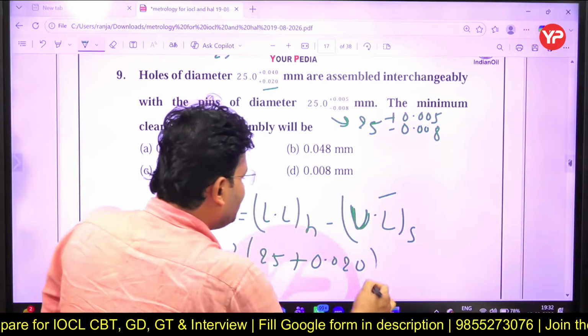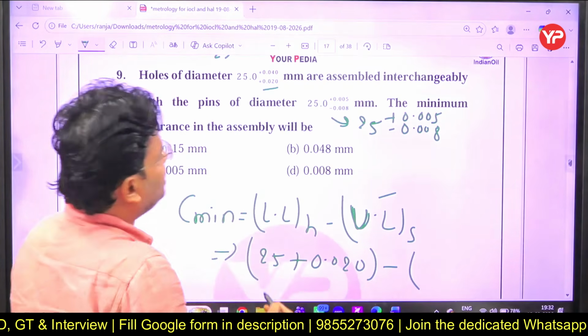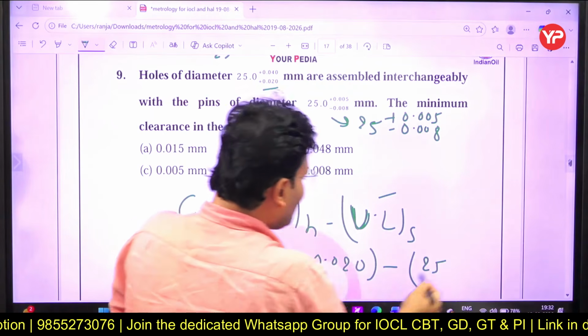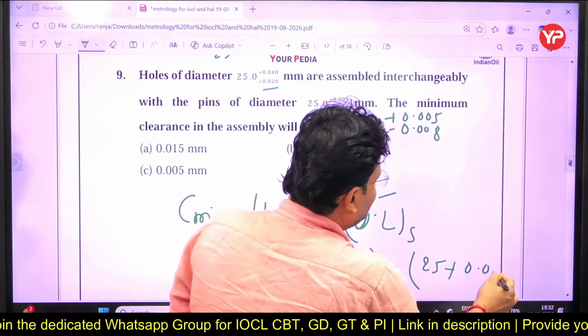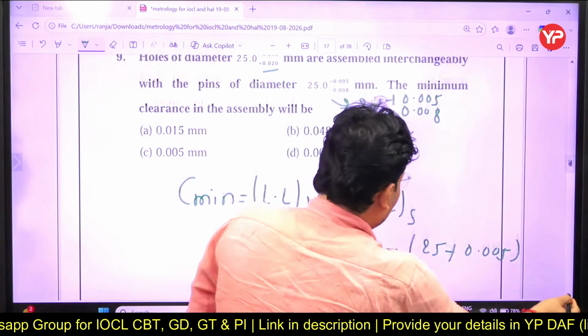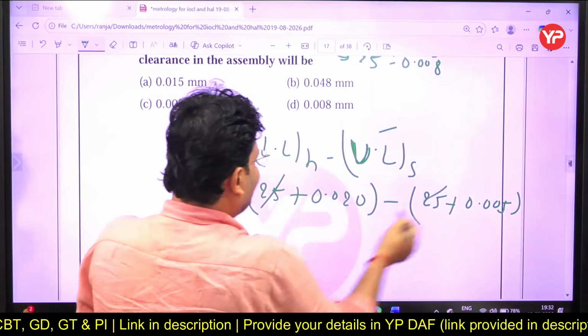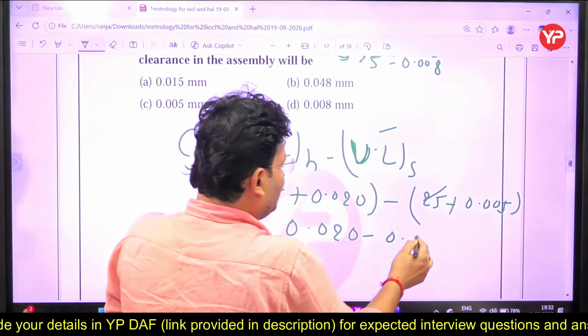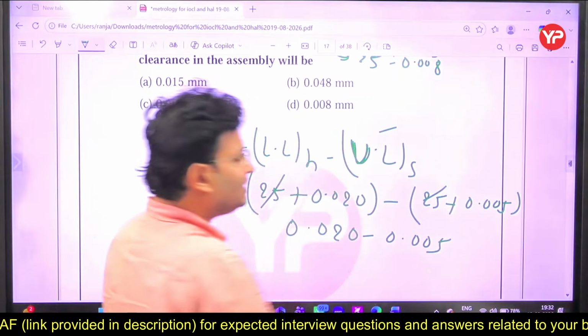This is lower limit of hole minus upper limit of shaft, so it will be 25 plus 0.005. Right? So simple, 25 will get cancelled out. 0.020 minus 0.005. What will the answer be?